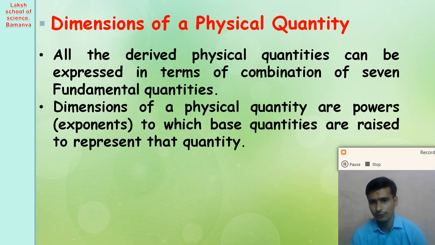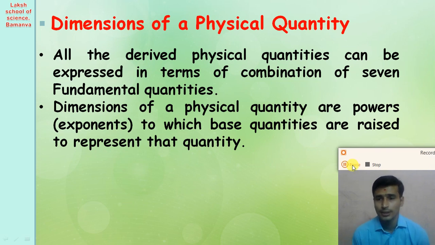The derived physical quantity can be expressed in terms of powers of the base physical quantities, and the power of the base physical quantity is called the dimension of the base physical quantity in a derived physical quantity.